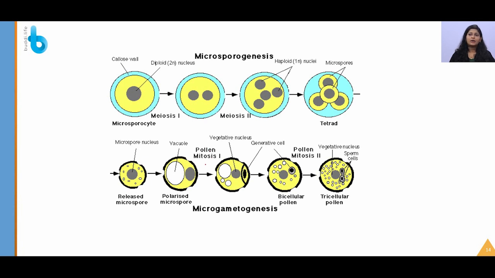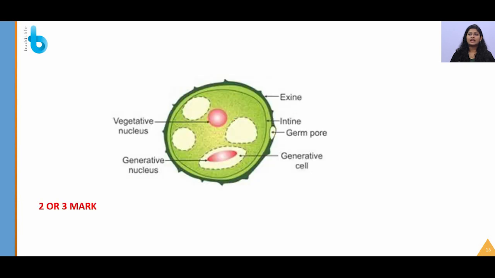Now it is undergoing mitosis. After this only mitosis is happening and no meiosis is happening. You should definitely note that only till microsporogenesis, meiosis, that is reduction division, is happening. After microsporogenesis, that is release of the microspore, there will not be reduction division, there will be mitosis. So after mitosis 1, what generally happens is the pollen grain will have 2 nuclei. One is the vegetative nucleus and the other one is the generative nucleus. This generative nucleus will be present inside a generative cell.